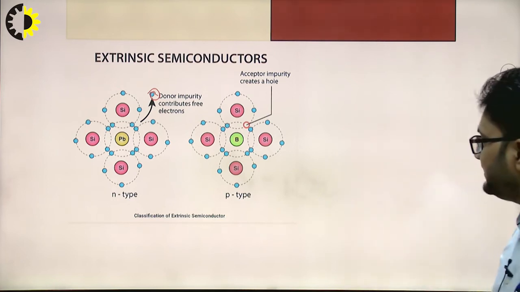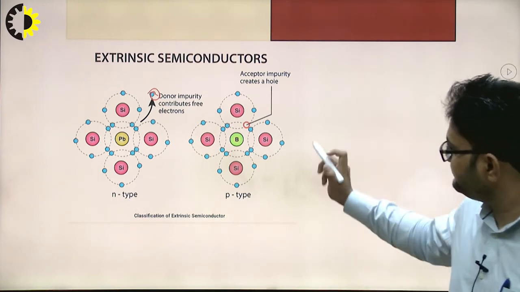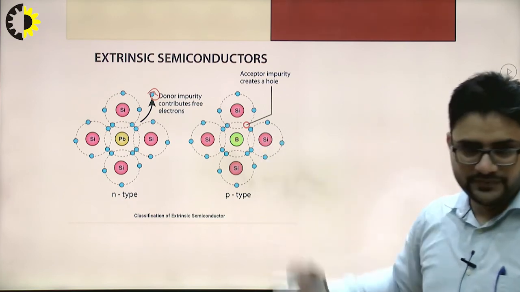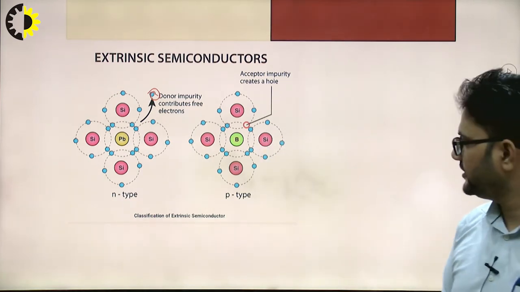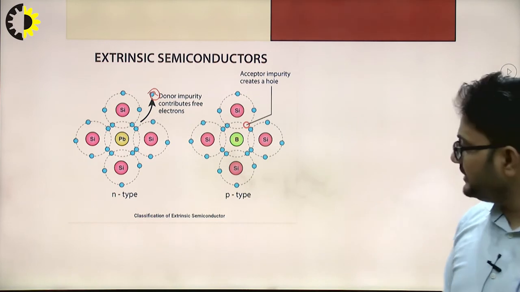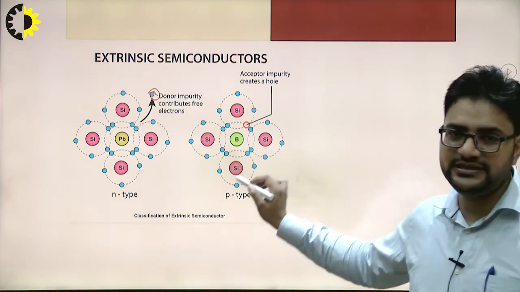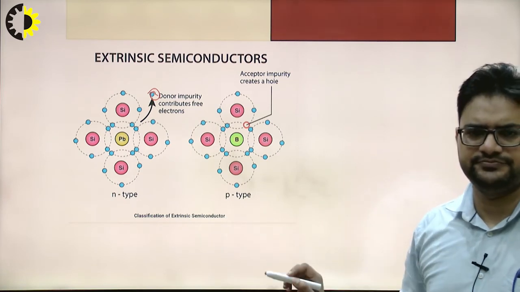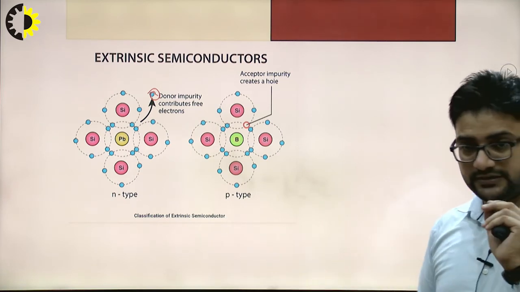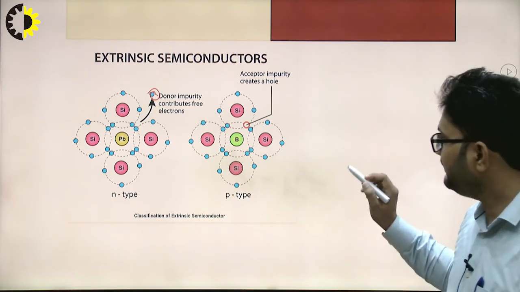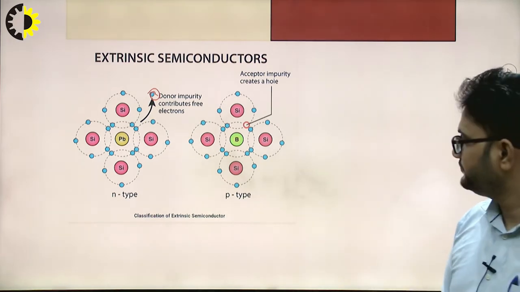Similarly, take the second case, when this pure semiconductor is added with a 3rd group element. Okay, so all the 3 electrons from the 3rd group element will be bonded with 3 electrons from the pure semiconductor, right? But there will be 1 vacancy of an electron.